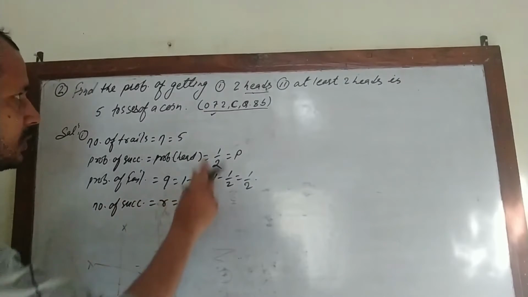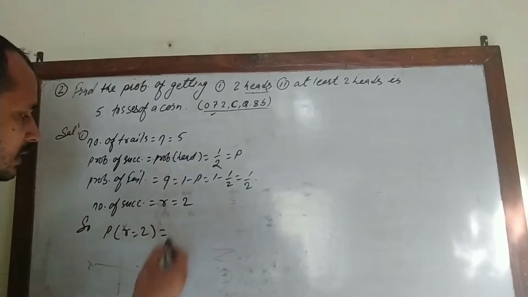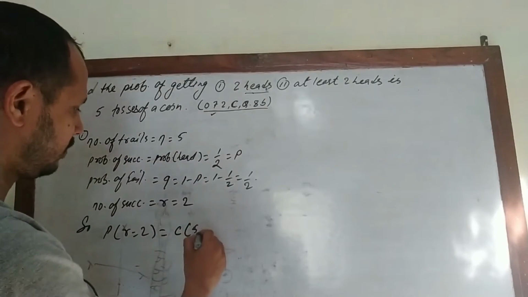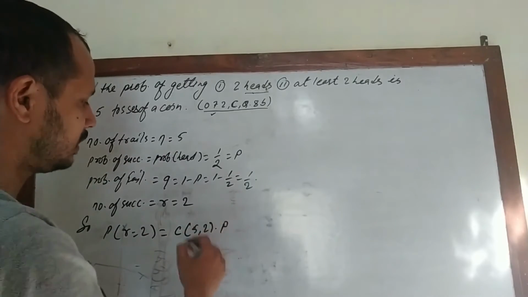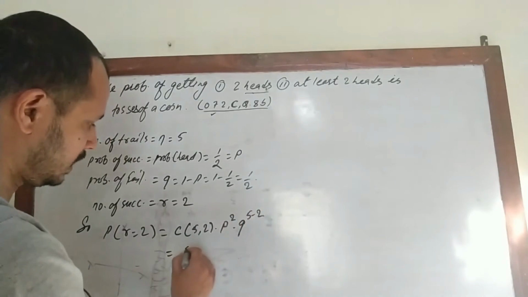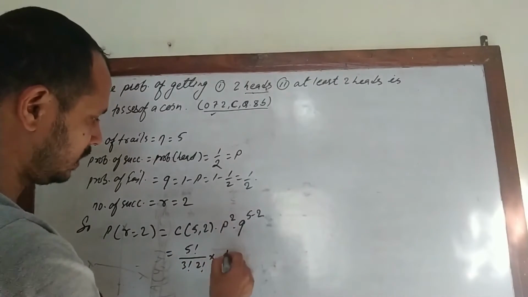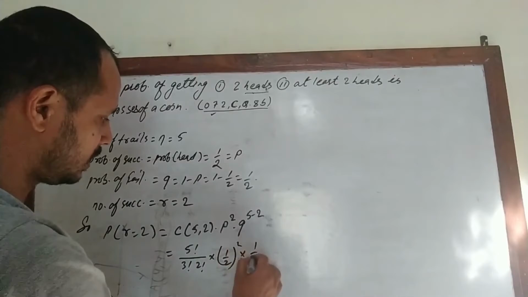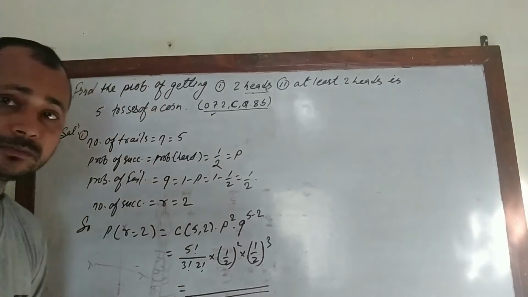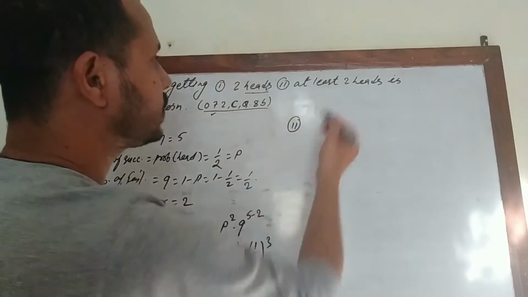And for question number 1, how many times do we need success? 2 times, 2 heads required. So the probability of getting success 2 times is equal to C(n, r), n is 5, C(5, 2), P to the power r into Q to the power n minus r. So here we get n factorial by (n minus r) factorial r factorial, P square, that is (1 by 2) square into (1 by 2) cube, and the simplification will give us the answer.